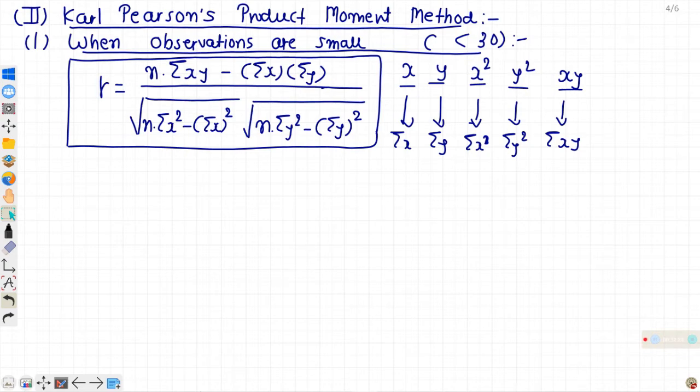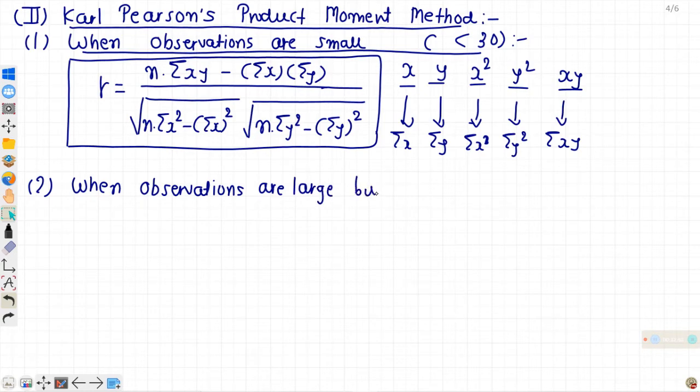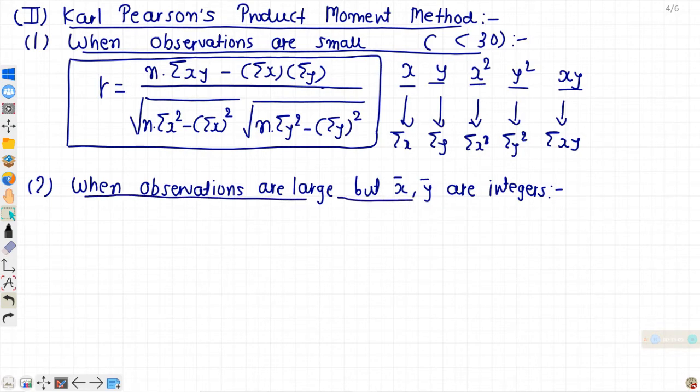Then next one. Observations are large, but x bar and y bar are integer.